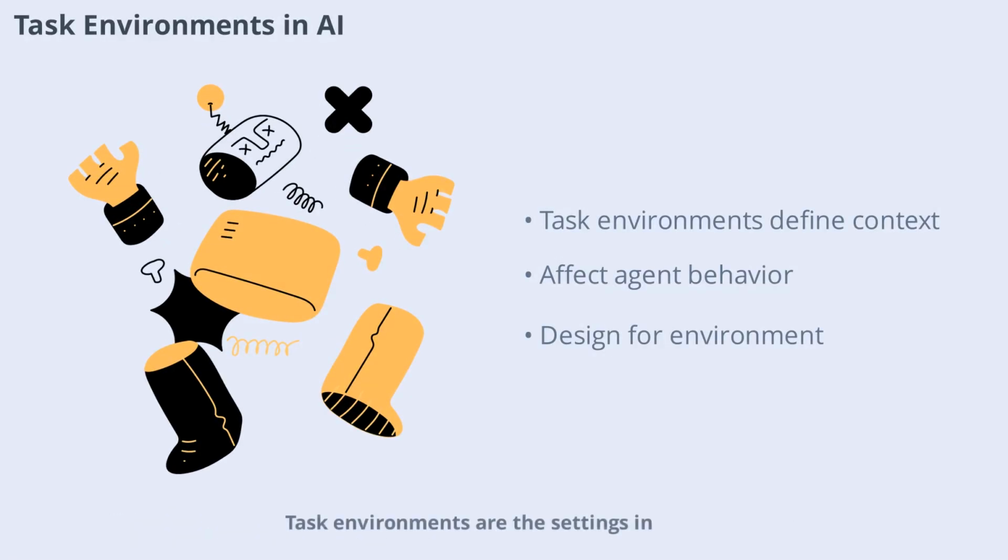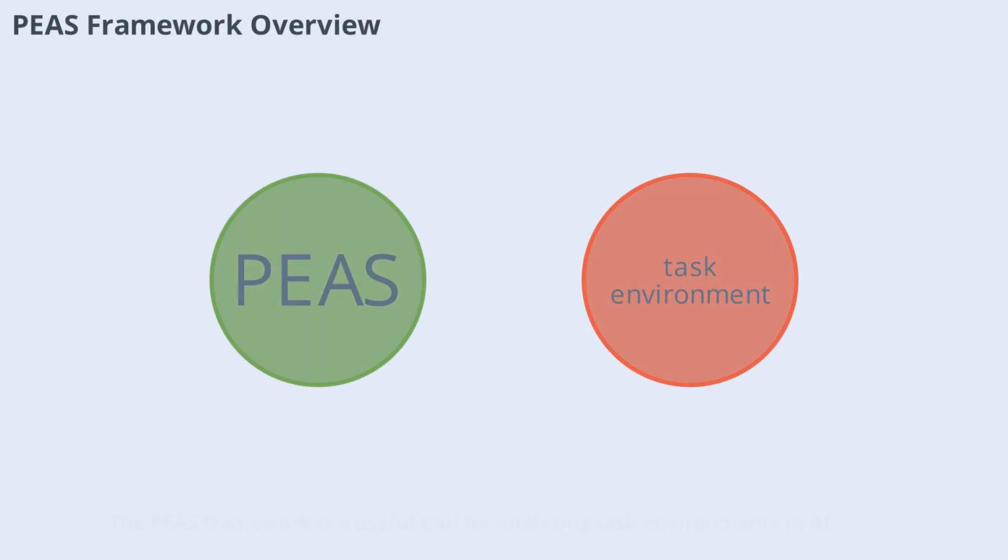Task environments are the settings in which agents operate and perform their tasks. Each environment presents unique challenges and opportunities, influencing how agents perceive, decide, and act. Understanding the properties of different task environments is essential for designing agents that can succeed in a wide range of scenarios. Whether it's a physical space, a digital system, or a combination of both, the environment shapes the agent's behavior and effectiveness.